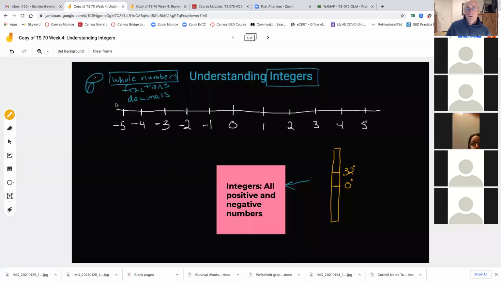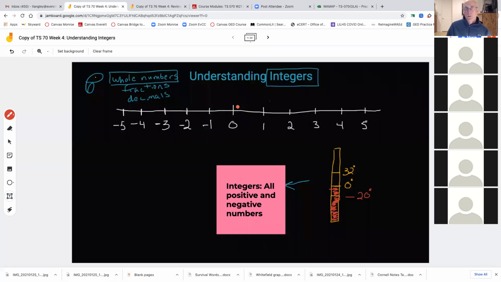So we're familiar with a thermometer or a temperature gauge, where we measure things, okay? One way to think about negative numbers is that they are all of the numbers that go below zero. Everything from here below, if I'm shading in my temperature gauge, these are all negative numbers, like negative 20 degrees. By the way, it got down to the 20s at my house a couple days ago. But that's one way to think about negative numbers: below zero.